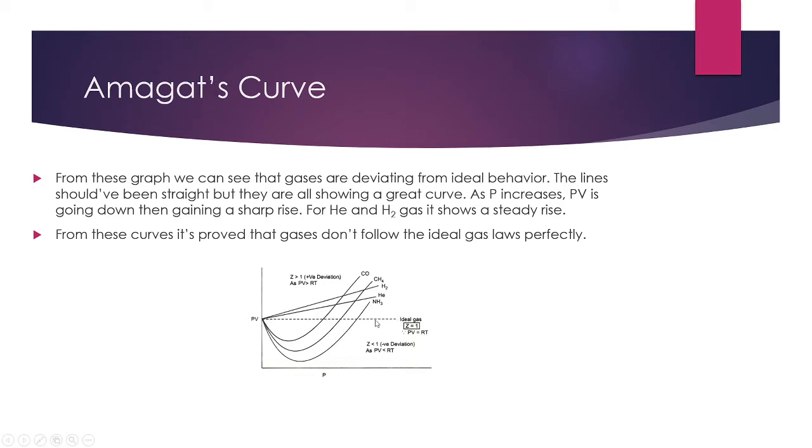Yet we are not seeing any flat lines. Some values are increasing gradually, and some are decreasing and then gaining a sharp rise. So this proof shows us that ideal gases do not exist in reality, but in special conditions they can behave like ideal gases, that is at high temperature and low pressure.